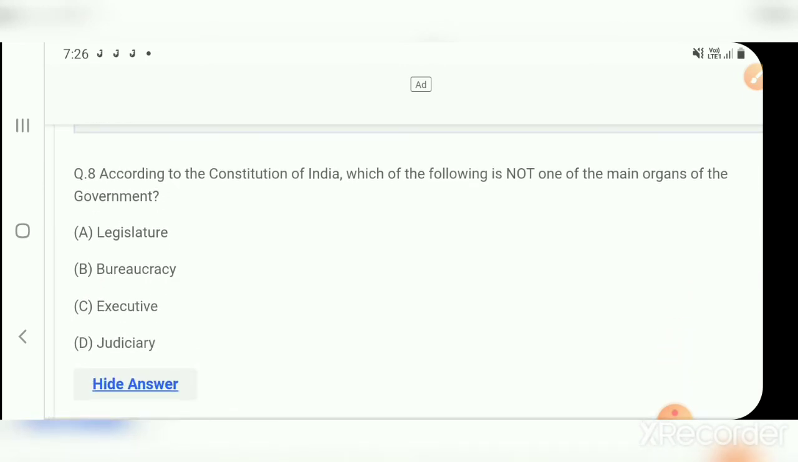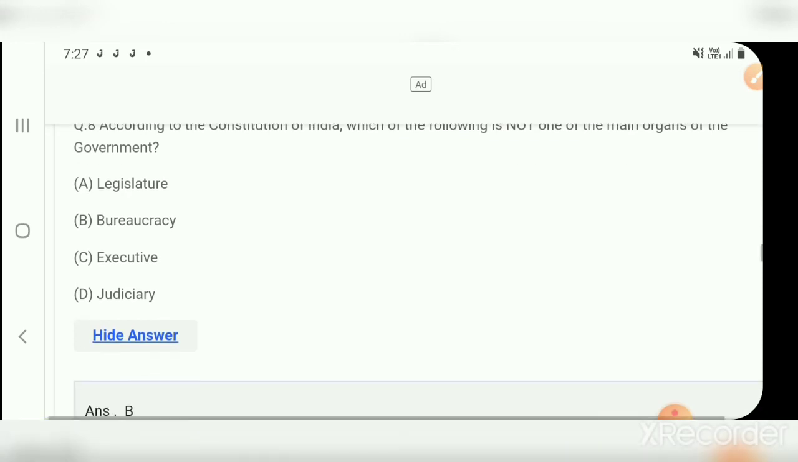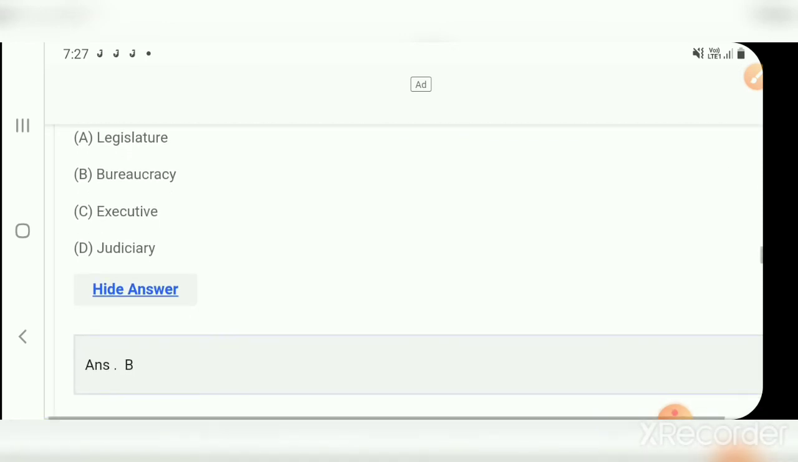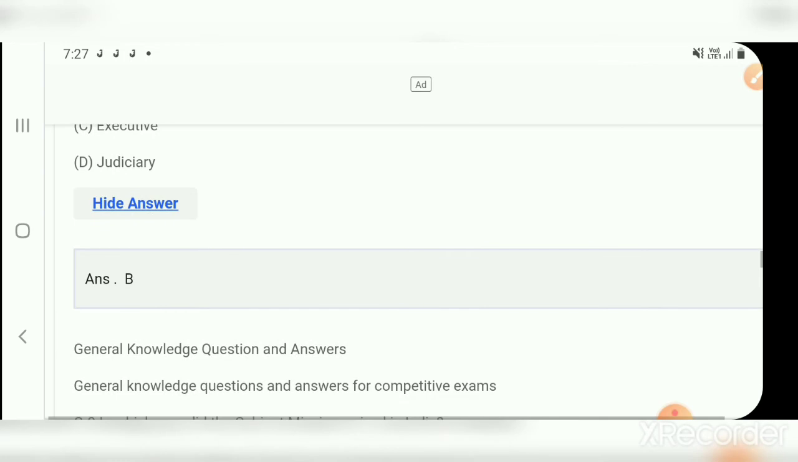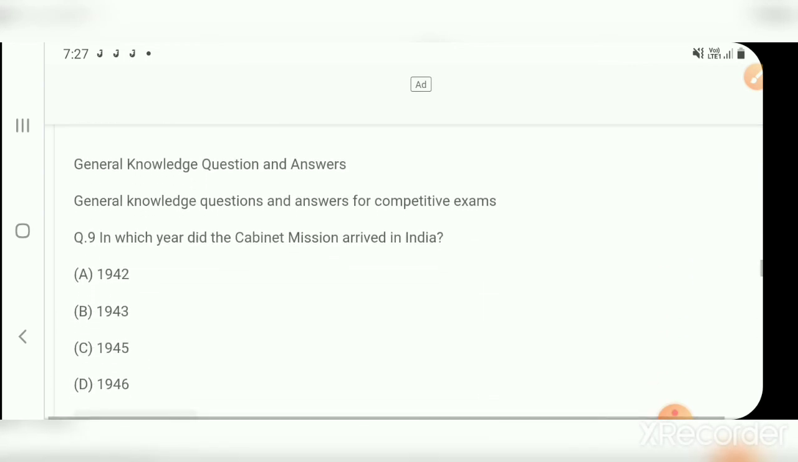According to the Constitution of India, which of the following is not one of the main organs of the government? Option A, legislature. Option B, bureaucracy. Option C, executive. And option D, judiciary. Option B, bureaucracy. Next question.